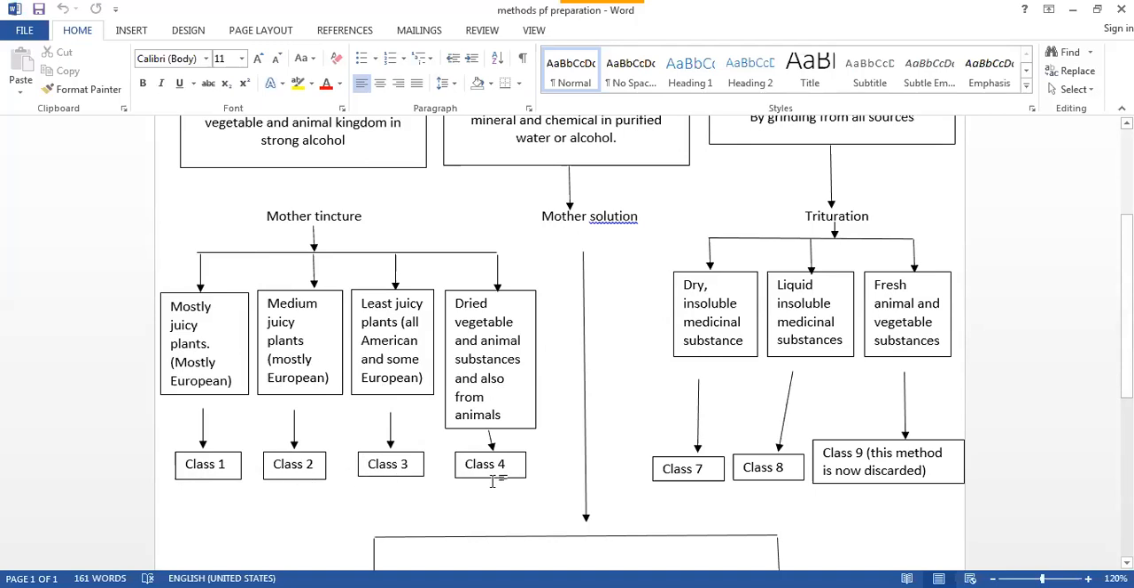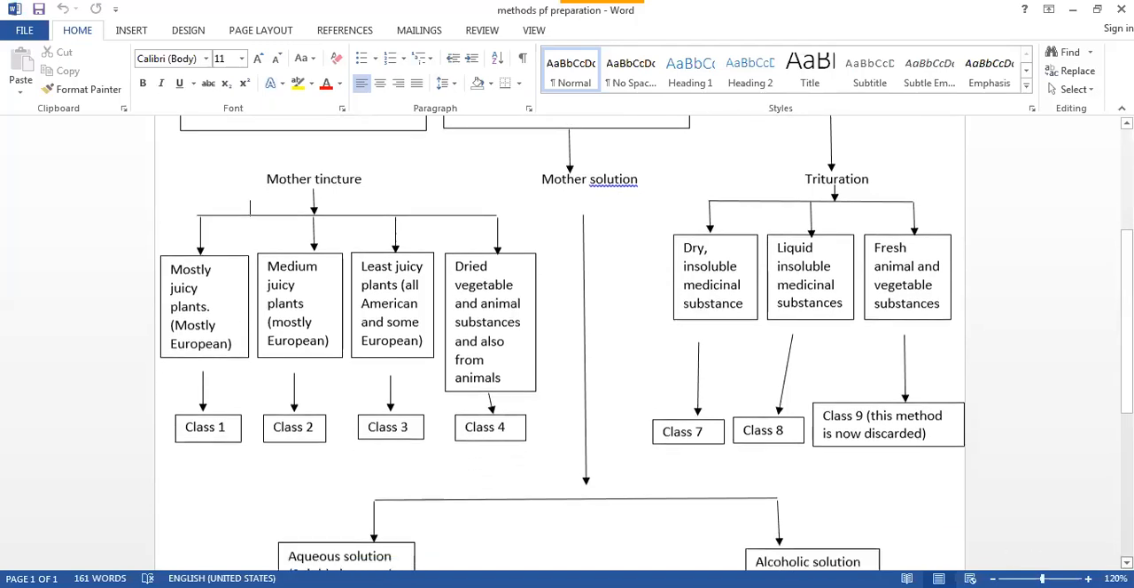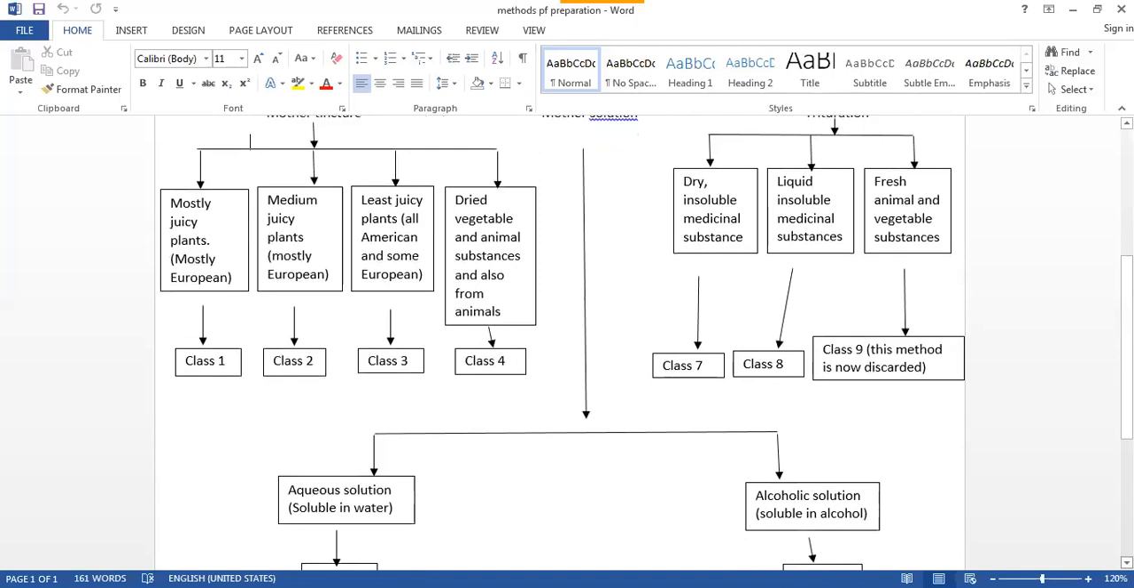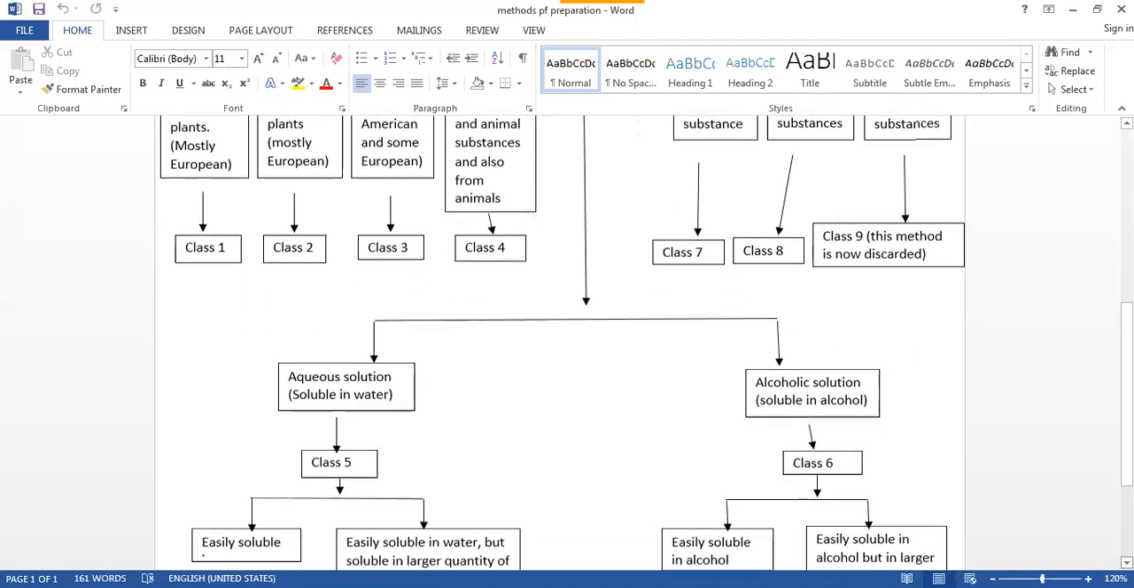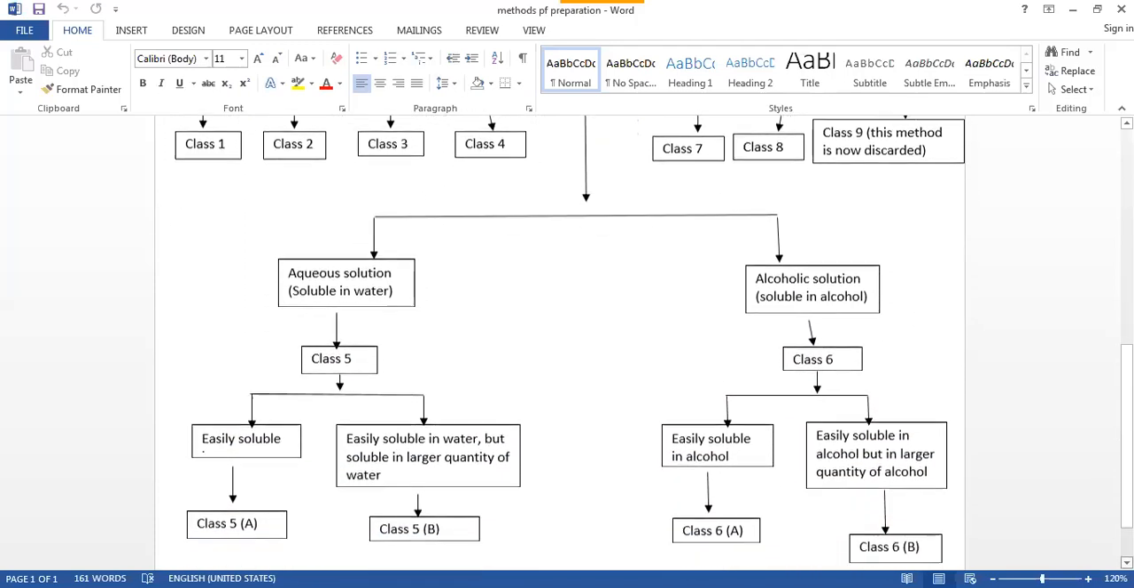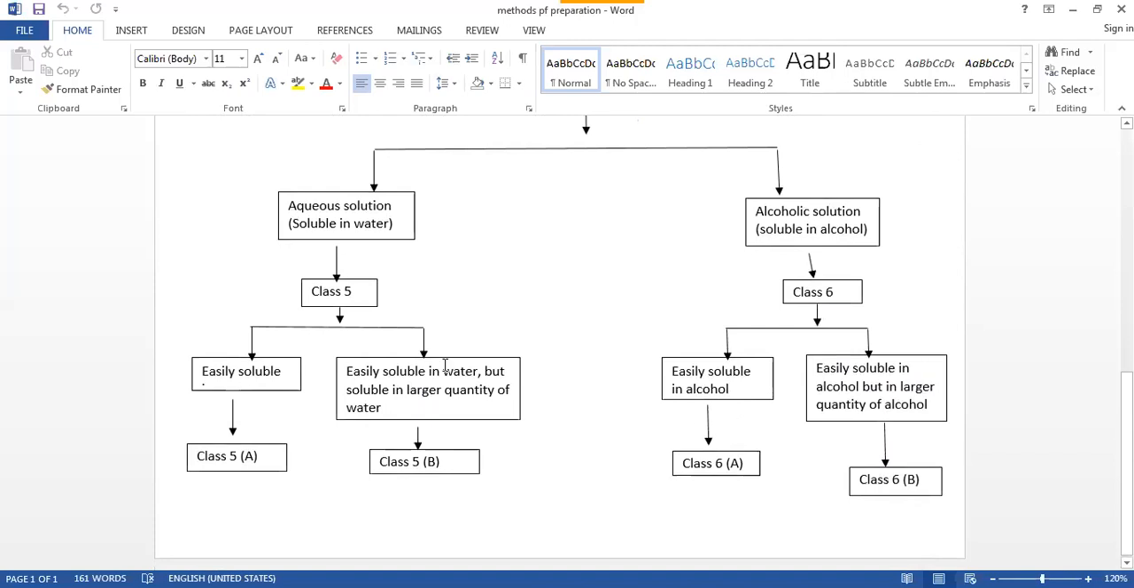The importance of drug power, I already said that we can estimate the drug substance in that particular mother tincture, and second, it is useful for the preparation of mother tincture. So in this way we have completed the first portion, the old method of preparation of mother tincture. Now we will see the mother solution. So we are preparing the mother solution in two classes, class 5 and class 6.